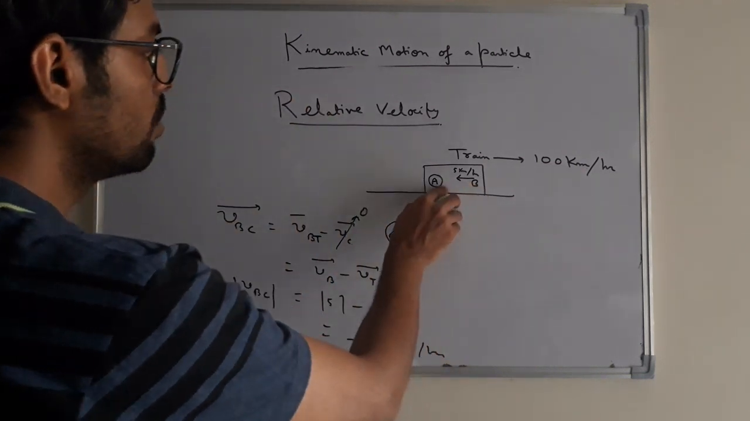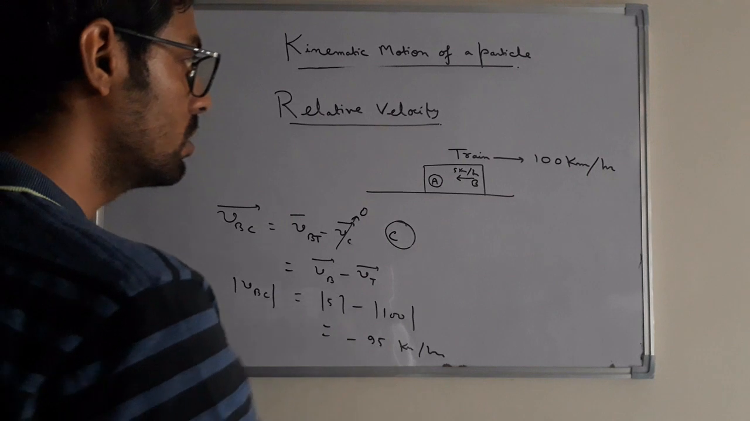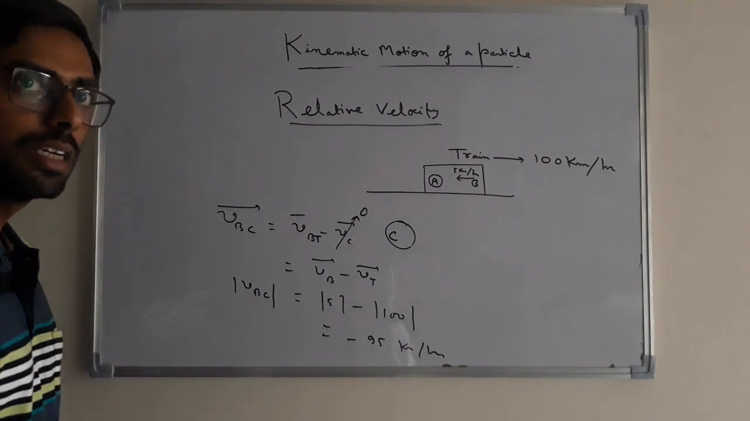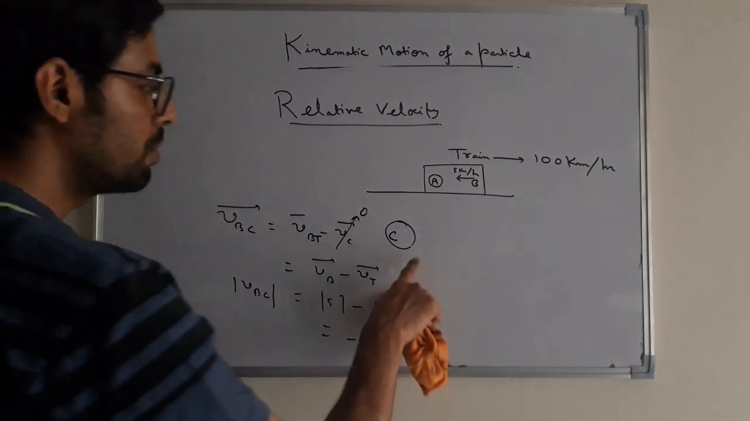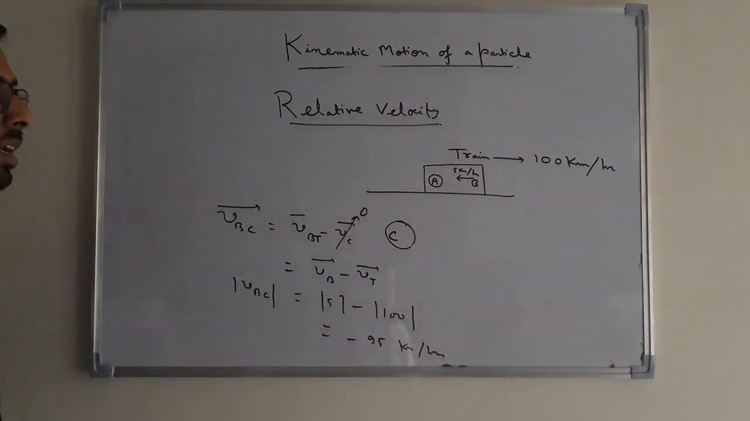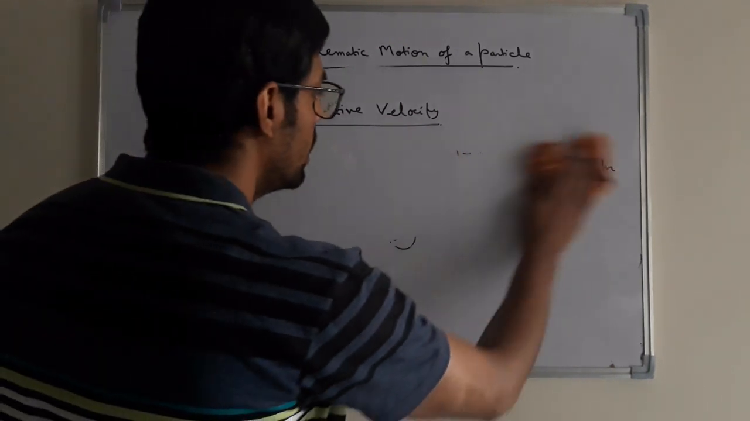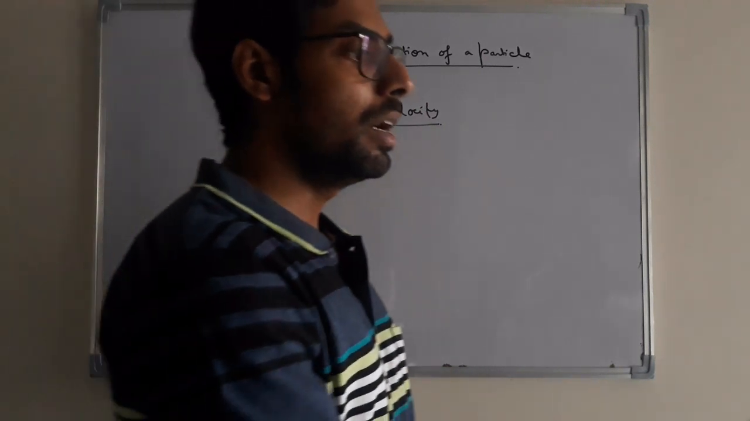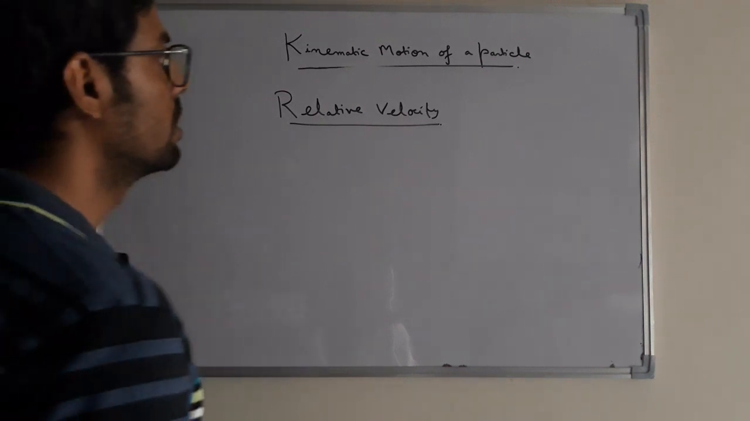With respect to A, B is moving with a speed of 5 km per hour, but with respect to C, the velocity of B is different because B is within the train which is itself moving at 100 km per hour, and B is again in motion at 5 km per hour. So the motion of B with respect to C will be different from that with respect to A. Here comes the importance of the relative velocity term. This was an example to illustrate how the relative velocity varies depending on different circumstances.